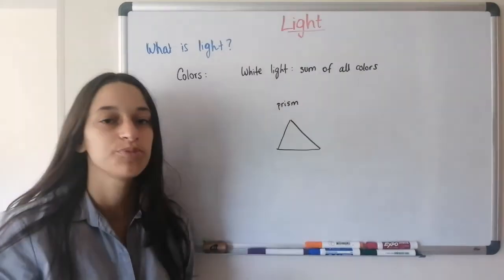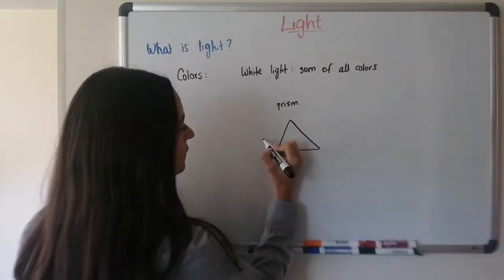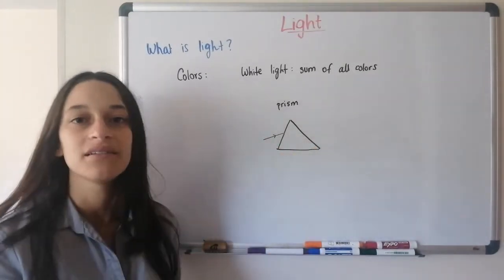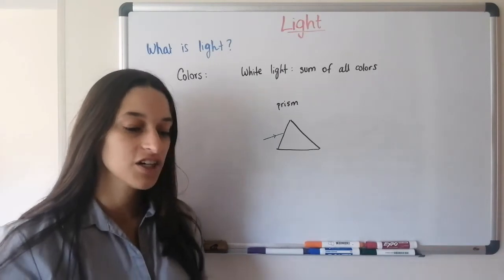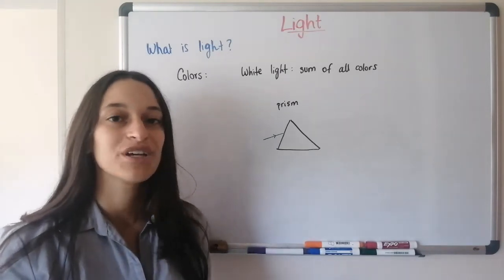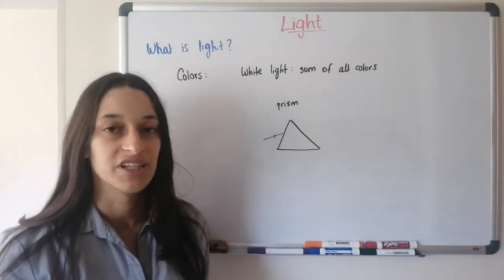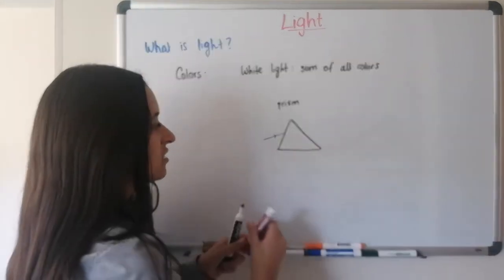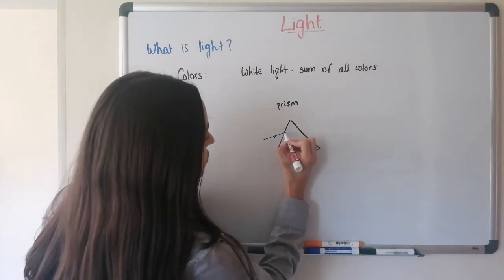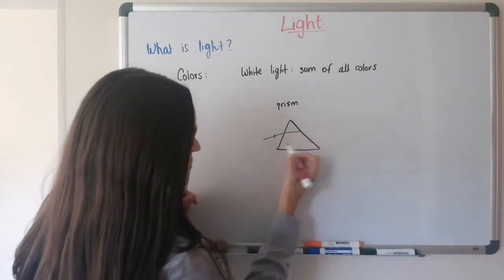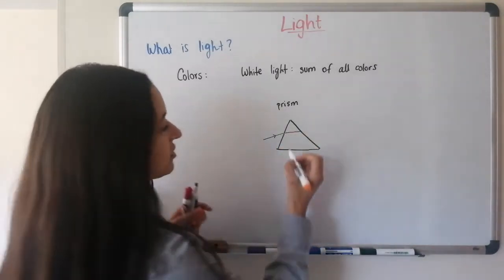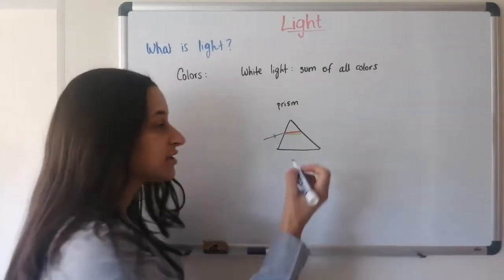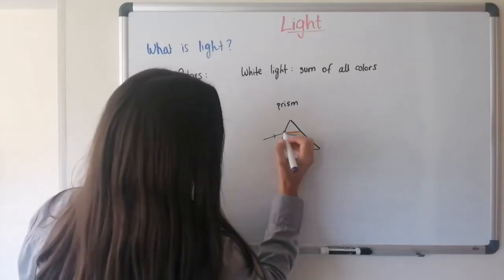And what happens is, if you put in a ray of white light, it's going to bend a little bit. But because every color has its own frequency, every color is going to bend a little differently than the others. So red is actually the color that bends the least. So this will start happening. The red will bend a little bit as it comes in. The orange will bend a little more, the green a little more, the blue a little more, and the purple even more.